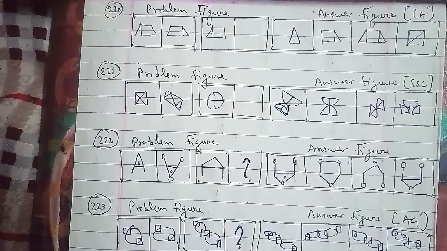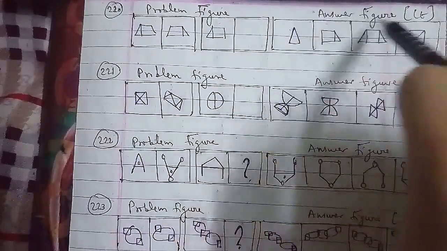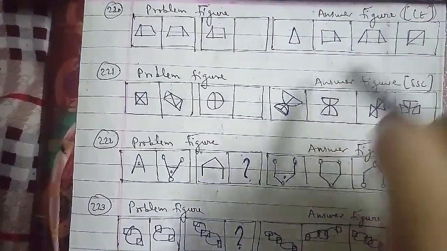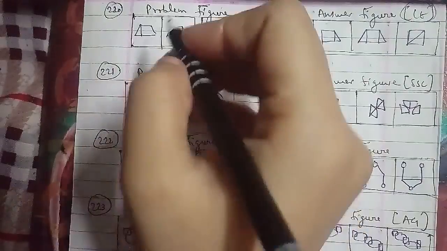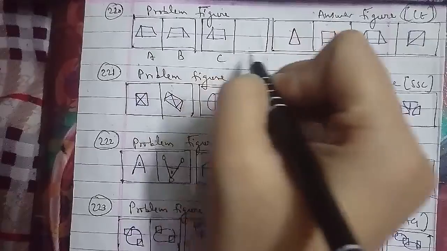220th question of the session, that is your problem figures. Here it is your answer figures, which has been asked in the central exercise question paper, named A, B, C and D, and the problem figure. We have to find out the missing figure. This is a blank figure here.